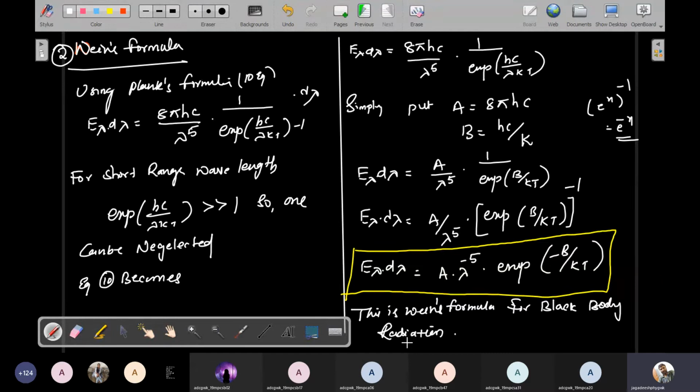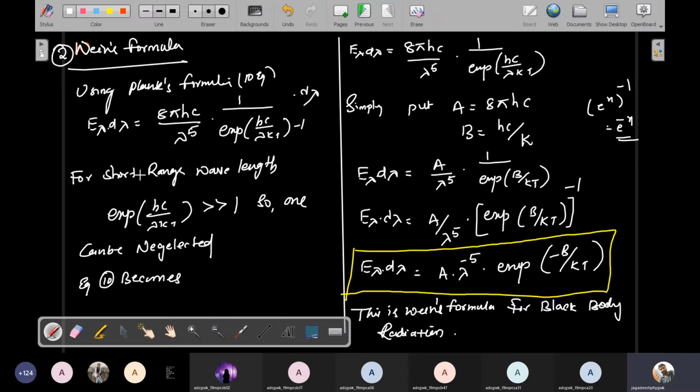Right now, the average energy of a black body we found, after that Planck's formula, and the second one, Wien's formula, was found. Next, the third one, so please note everybody, is the Rayleigh-Jeans formula. Wien took shorter range wavelengths, but Rayleigh-Jeans considered higher wavelengths.